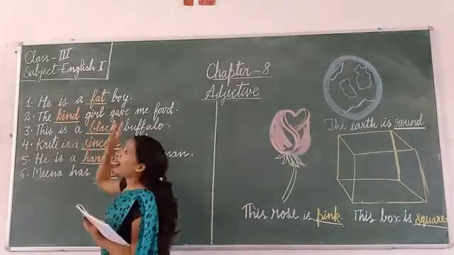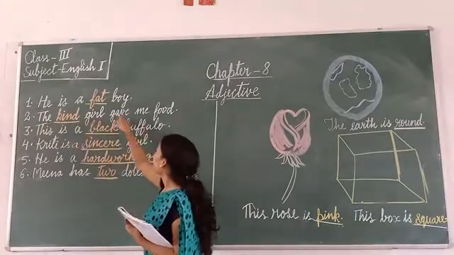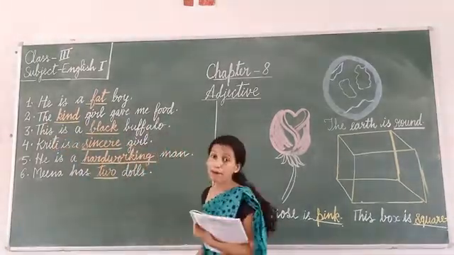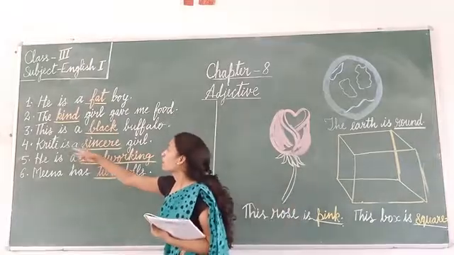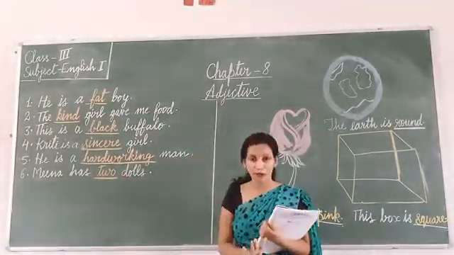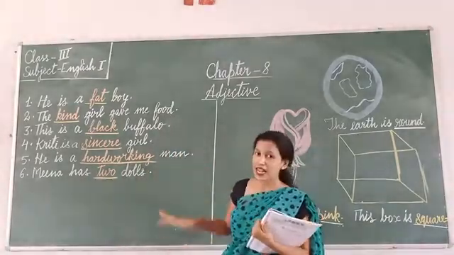He is a fat boy. First, number 1. Number 2, the kind girl gave me food. Number 3, this is a black buffalo. 4, Kriti is a sincere girl. He is a hardworking man. Meena has 2 dolls. So you can see these sentences.